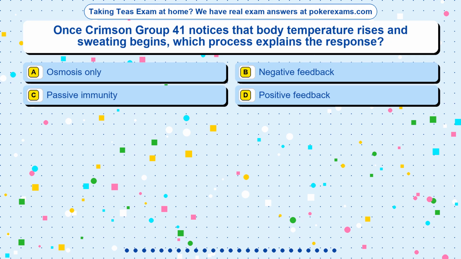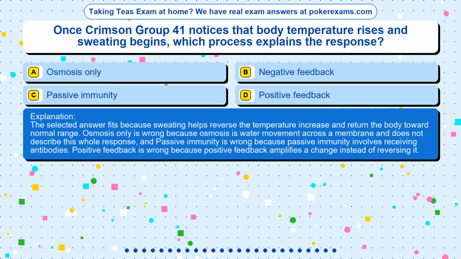The correct answer is option. The selected answer fits because sweating helps reverse the temperature increase and return the body toward normal range. Osmosis only is wrong because osmosis is water movement across a membrane and does not describe this whole response, and passive immunity is wrong because passive immunity involves receiving antibodies. Positive feedback is wrong because positive feedback amplifies a change instead of reversing it.